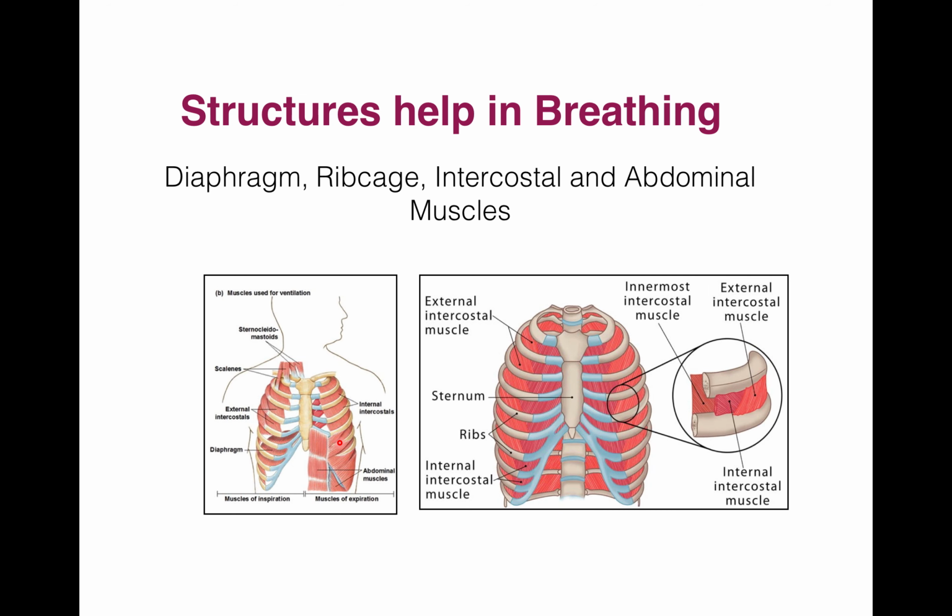Then rib cage. This is a rib cage. There are 12 pairs of ribs in man. The dorsal end of each pair of rib is attached to the vertebral column. This is vertebral column. While their ventral end is attached to the sternum. This is a sternum, which is also known as breastbone.